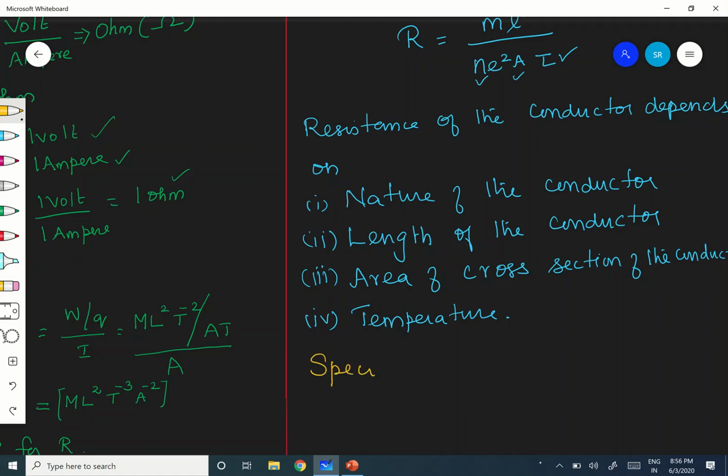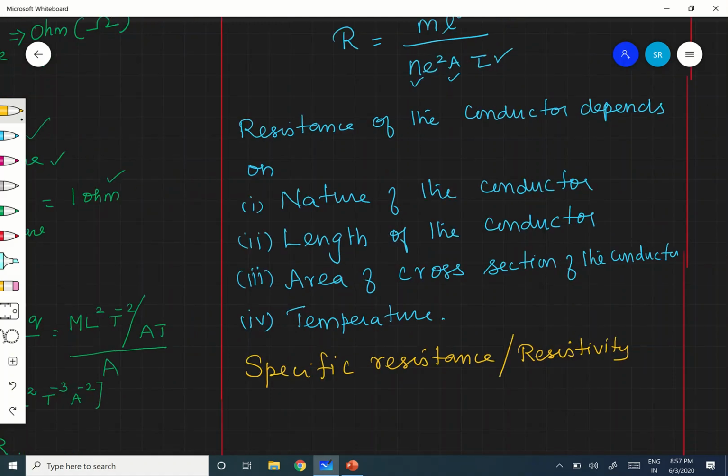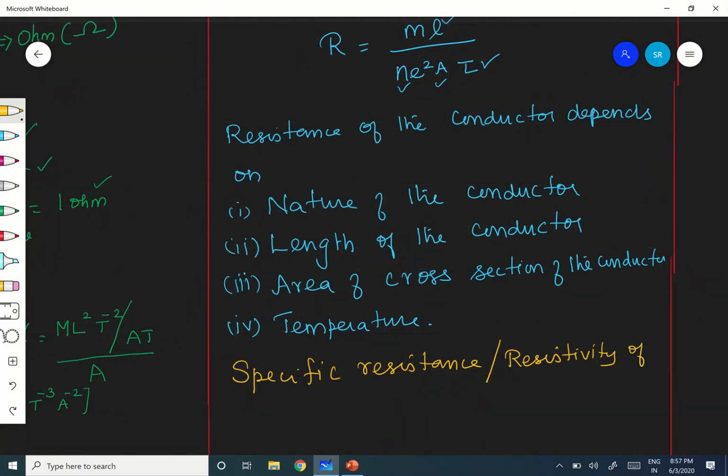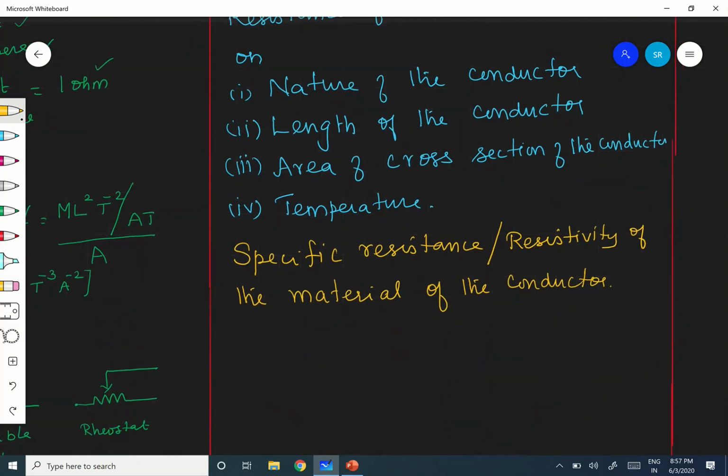So far we have seen resistance, now we are going to specific resistance, or it is also called resistivity of the material of the conductor.